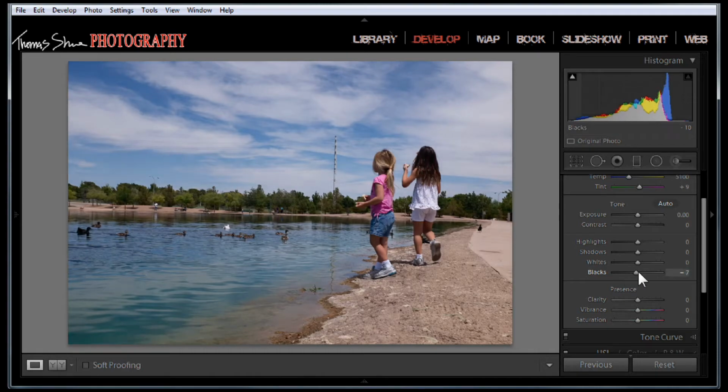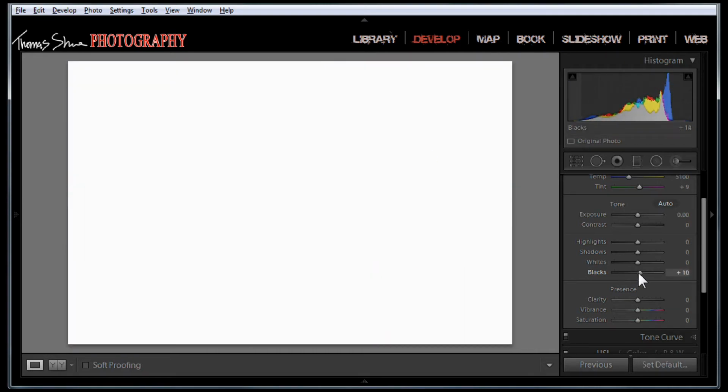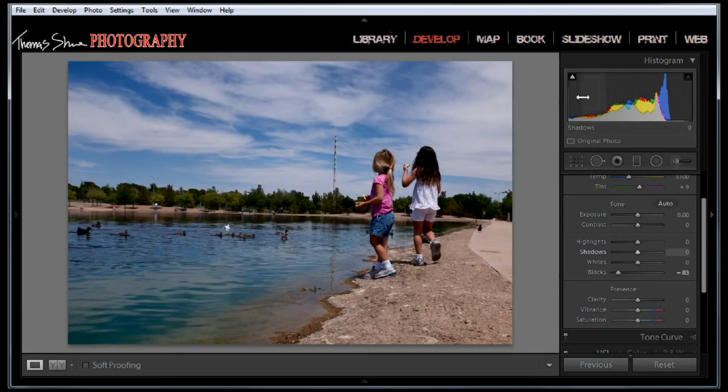Now you can do that without the Alt key, but with the Alt key, it shows you right when you start to clip it. If you look right here on this slider, once this gray line reaches to the top, you've completely clipped the blacks. Okay? Let's turn that black highlight indicator off.